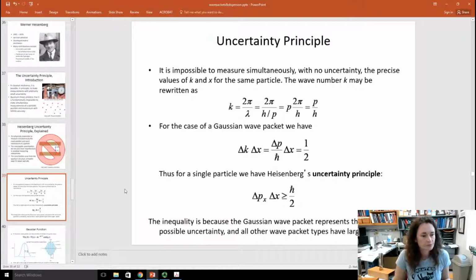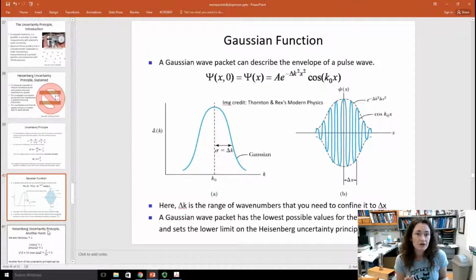Now, a Gaussian function looks like this. It's the bell curve or normal curve that you might have heard about in one of your statistics classes. So a Gaussian function is when you have your exponential, e, proportional to some constants times negative x squared. Okay, so that's a Gaussian shape.